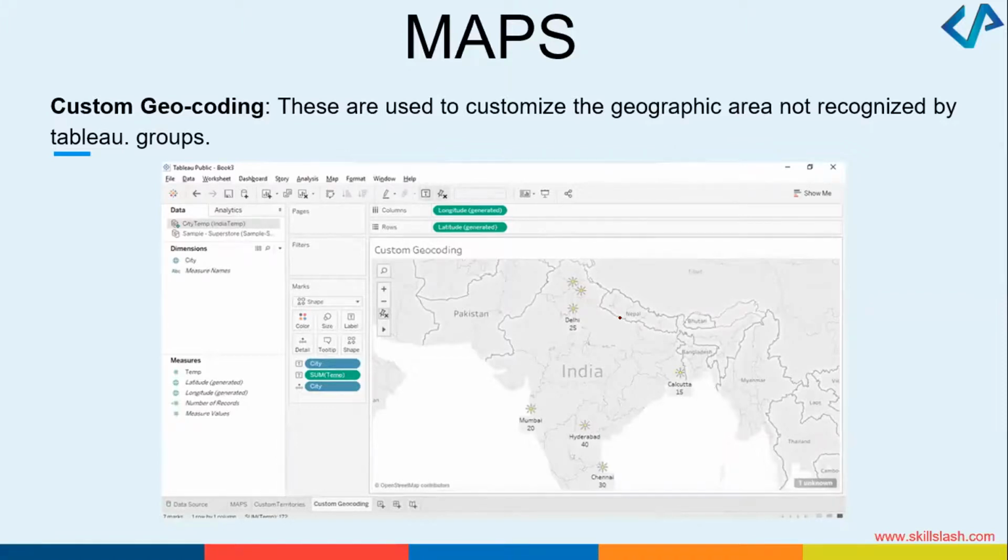Wherever it is the geographic locations, it will be the longitude and the latitude. So here you can see in the columns, I've used longitude, and in the rows, I've used the latitude. Okay, and you can see a map of India, the city, and what information it is actually trying to give me: the sum of the temperature in a particular location.